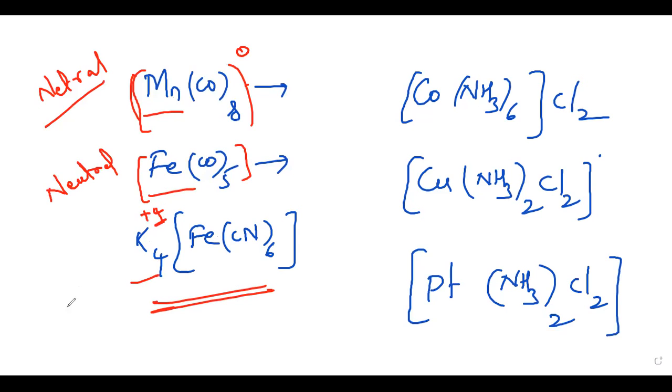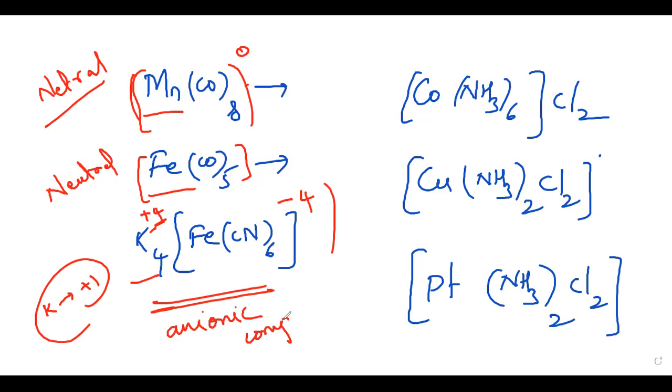Potassium has the +1 oxidation state. Here 4 potassiums are there, so it is +4. If it is +4 here, then definitely the complex must be -4, then only the total will be 0 here. So here the complex has -4. That means this is an anionic complex.